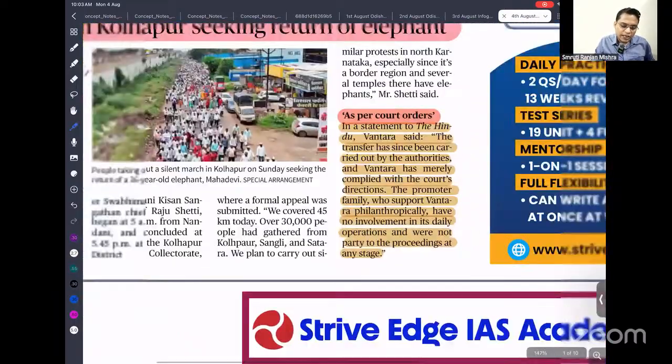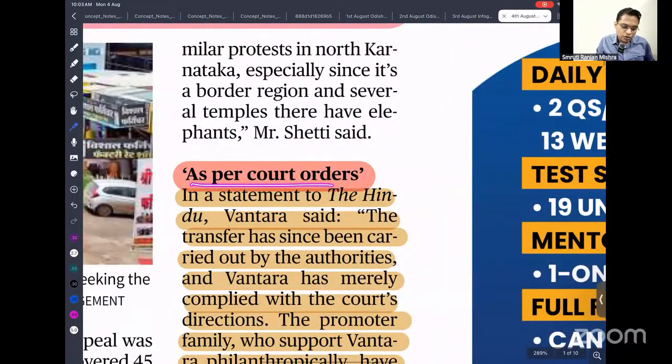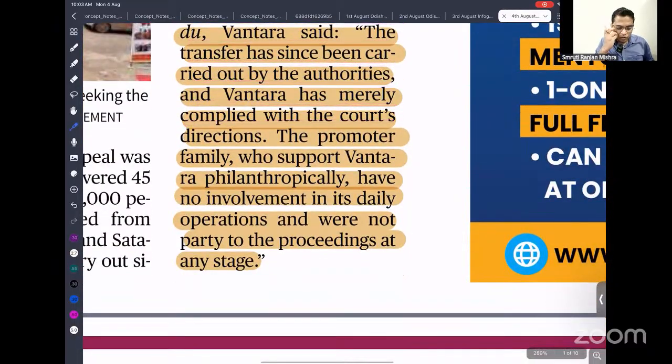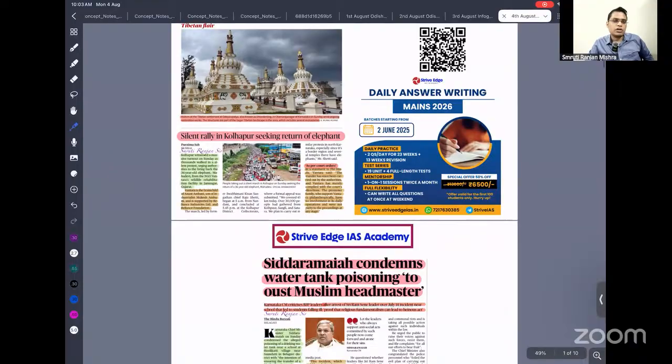Okay. As for the court order, The Hindu reported that Vantara said the transfer has since been carried out by the authorities. Vantara has merely complied with the court direction. The promoter family who support Vantara philosophically have no involvement in the daily operation. We are not party to the proceeding at any stage. So that means Reliance Industries and Anant Ambani are only providing funding, but they are not running the day-to-day activity.